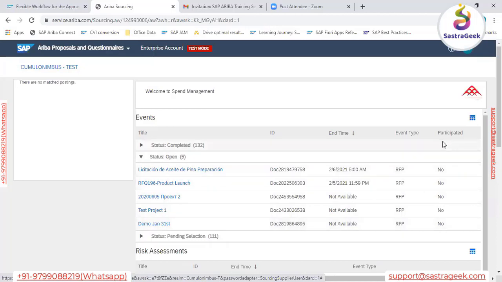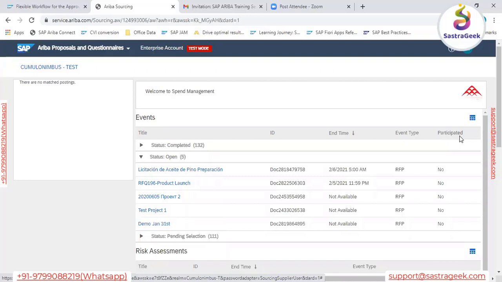He can also find the participated column. The participated column represents whether the supplier has initiated participation in that particular sourcing event or not. He can find that information from here. So this is what the information looks like from the supplier side.